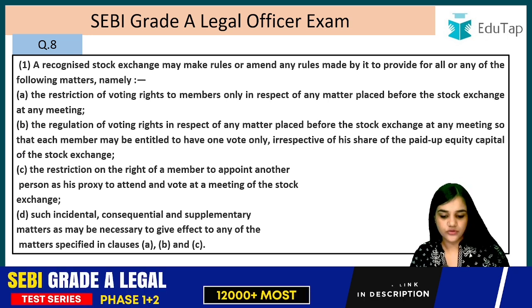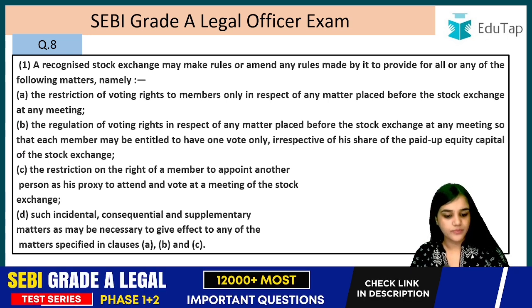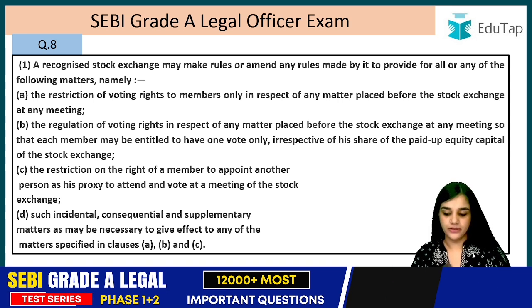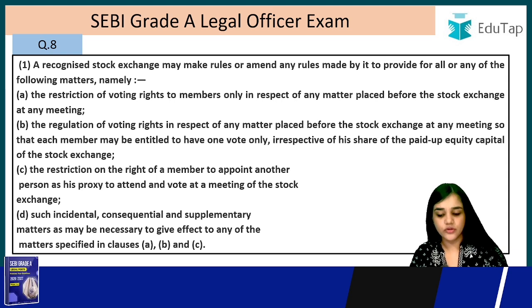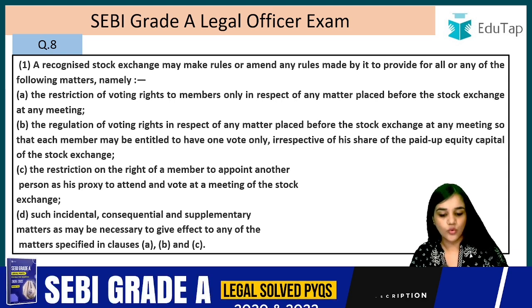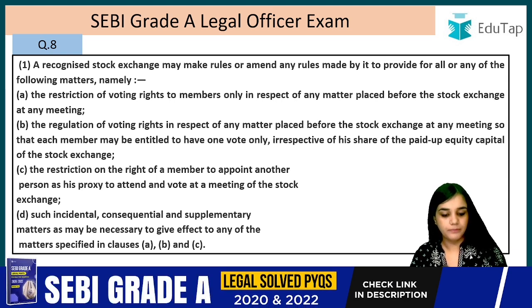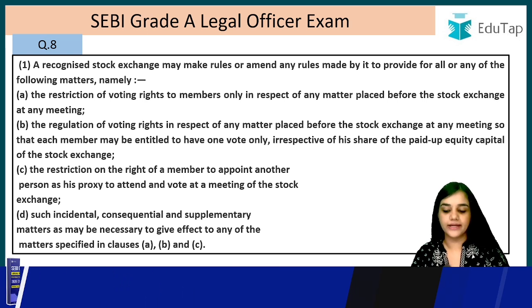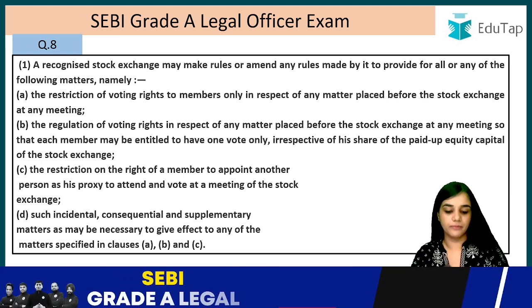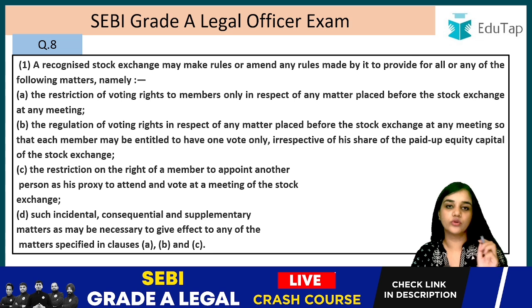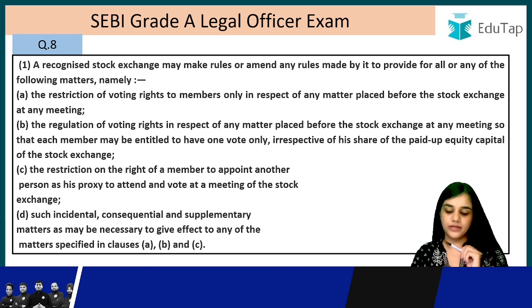A recognized stock exchange may make rules or amend any rules made by it to provide for all or any of the following matters, namely, number 1, the restrictions of voting right to the members only in respect of any matter placed before the stock exchange at any meeting. So the restriction of the voting right. They can make rules regarding the restriction of the voting rights to the members only in the matter before the stock exchange, right? Only in respect of any matter placed before the stock exchange at any meeting.